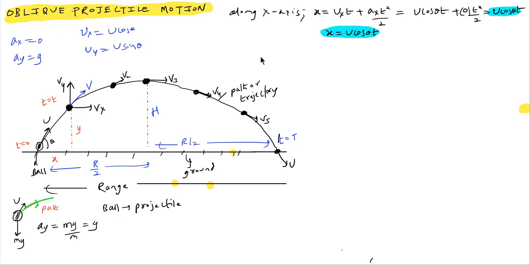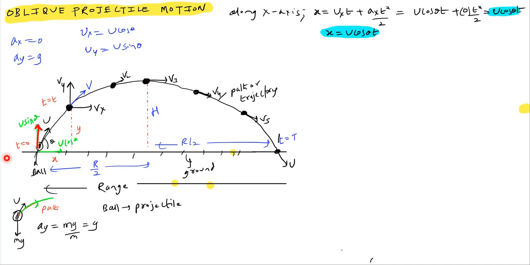Then along the y-axis, we'll apply the equations of motion. So what was the initial velocity along the y-axis? We'll resolve here: u cos theta, u sin theta. You have to make observation here. So what is the initial velocity along the y-axis?